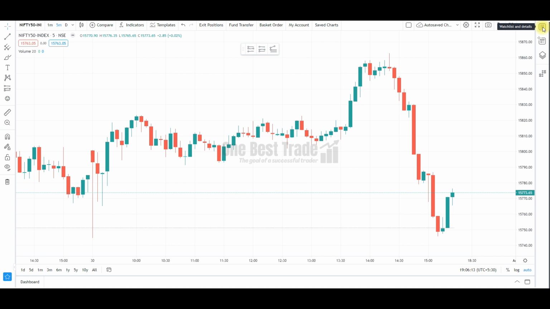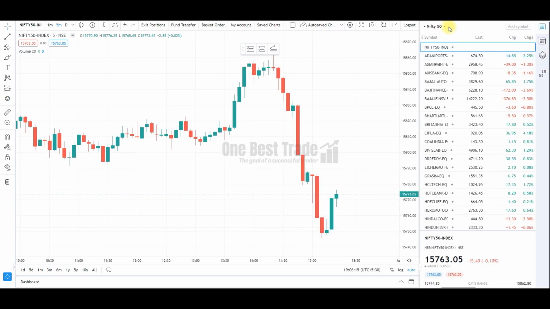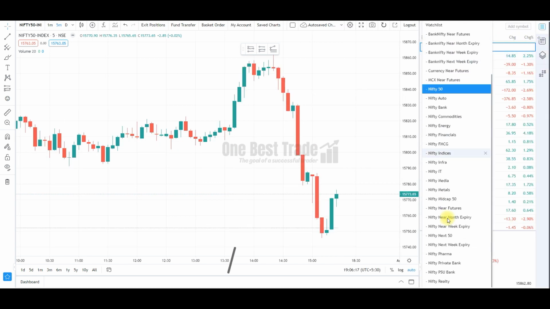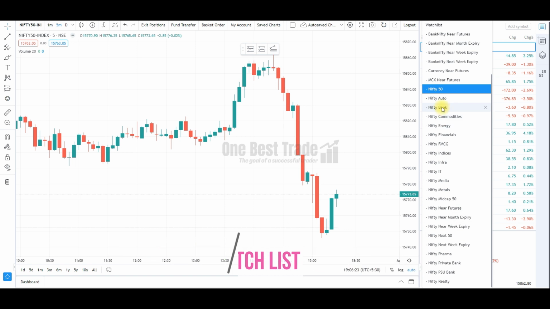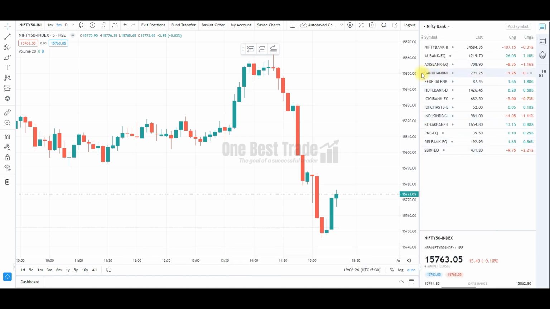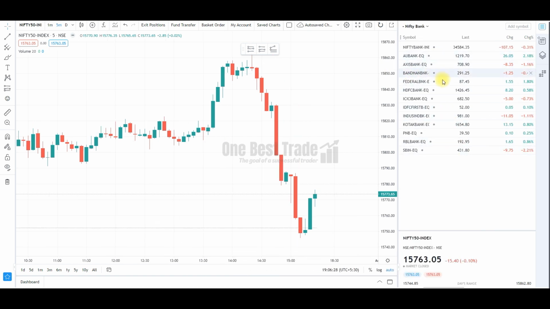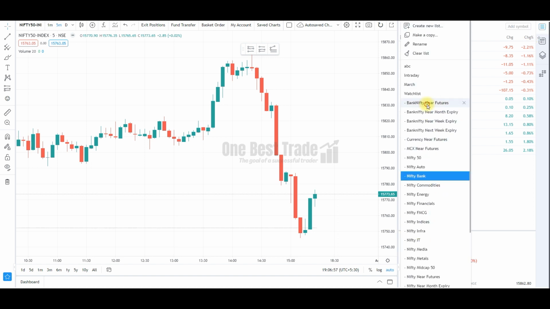Next best feature is watch list, where you can find a lot of predefined watch lists, including all the sector wise watch lists you can see. Say for example you want to go and check Nifty Bank, just go and click it. You can find all the stocks belonging to that particular sector. By clicking this, you can see top losers and top gainers. So easily you can identify the momentum stocks, and you can also find the Bank Nifty futures.